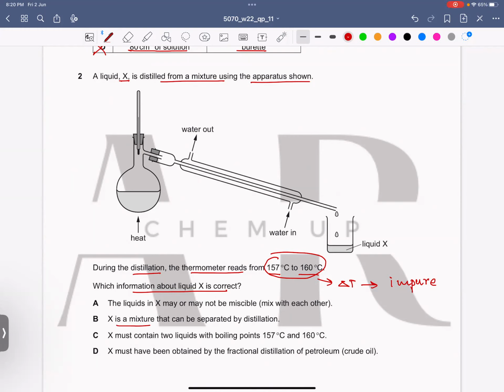So if you see, X is a mixture that can be separated by distillation, no. X must contain two liquids with a boiling point 157 to 160 degrees, no, you cannot predict their boiling points. X must have been obtained by the fractional distillation of petroleum or crude oil, no, it is not necessary. The liquids in X may or may not be miscible. Yes, there is a possibility that it may not be miscible. It means that there are two liquids mixed with each other. So that is the possibility. That's why A is the correct answer for this case.